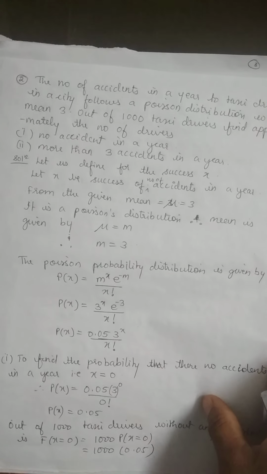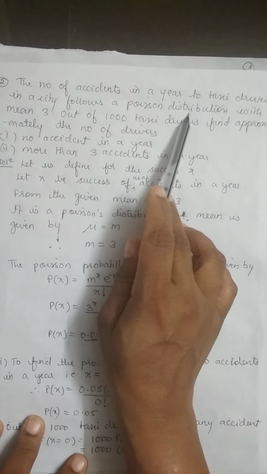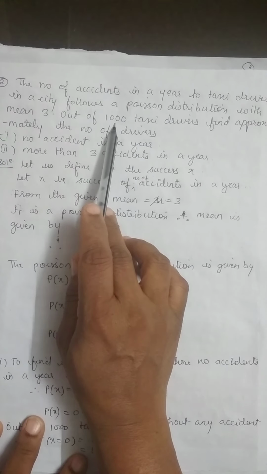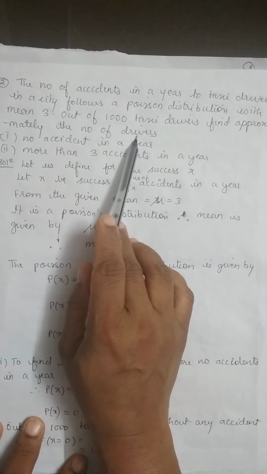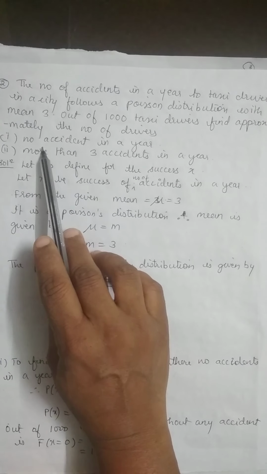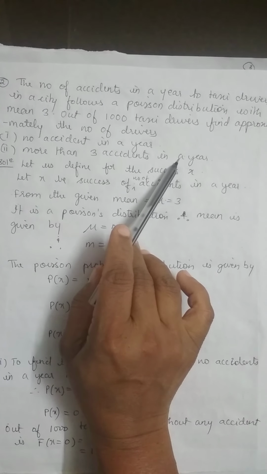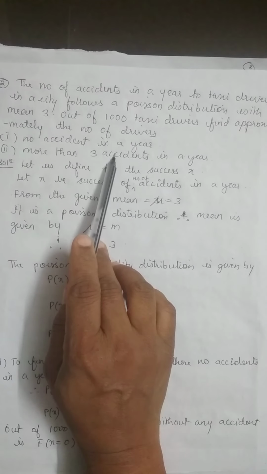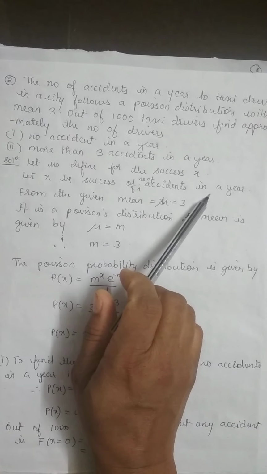Now the second problem in Poisson's. The number of accidents in a year to taxi drivers in a city follows a Poisson's distribution with mean 3. Out of 1,000 taxi drivers, find approximately the number of drivers with no accidents in a year, and more than 3 accidents in a year. Now if you see, our success is accidents. So let X be the number of accidents in a year.